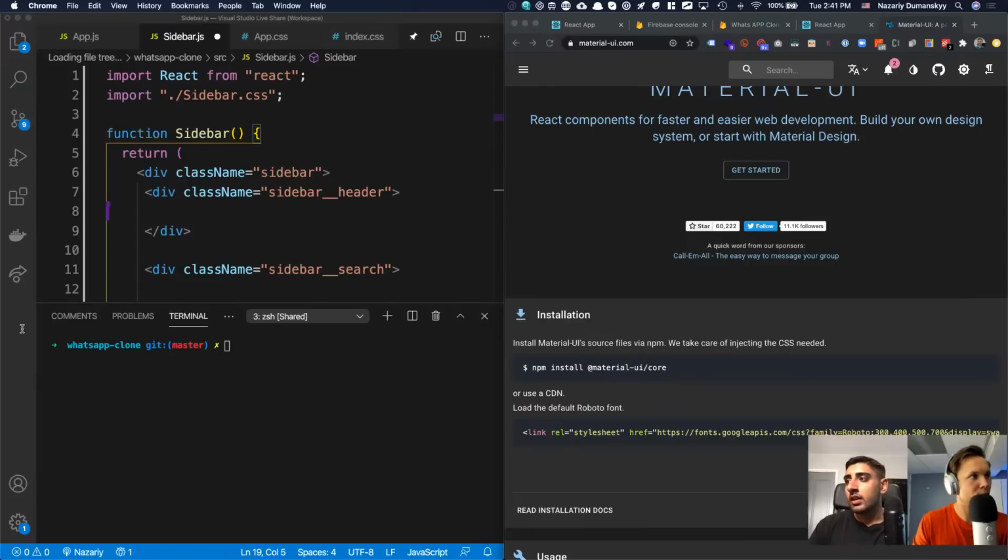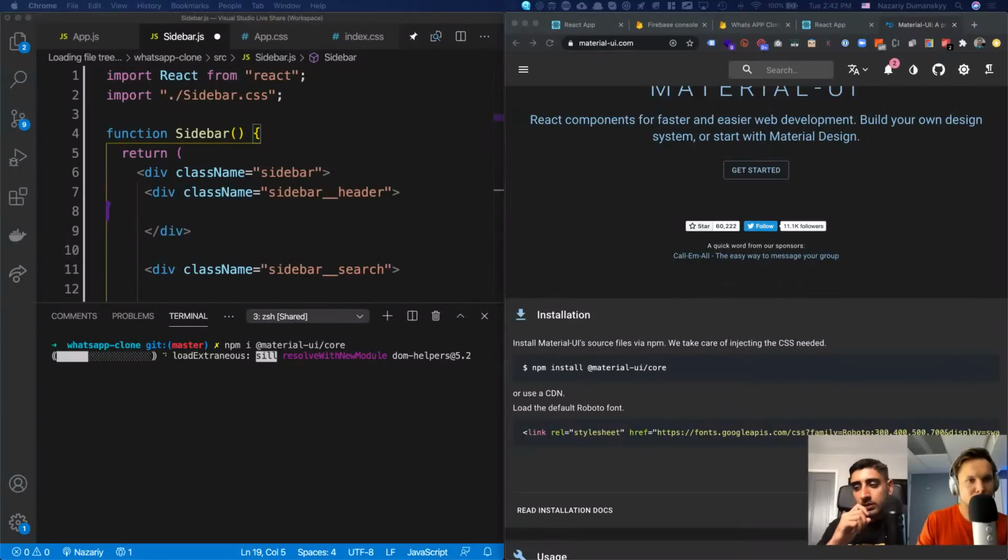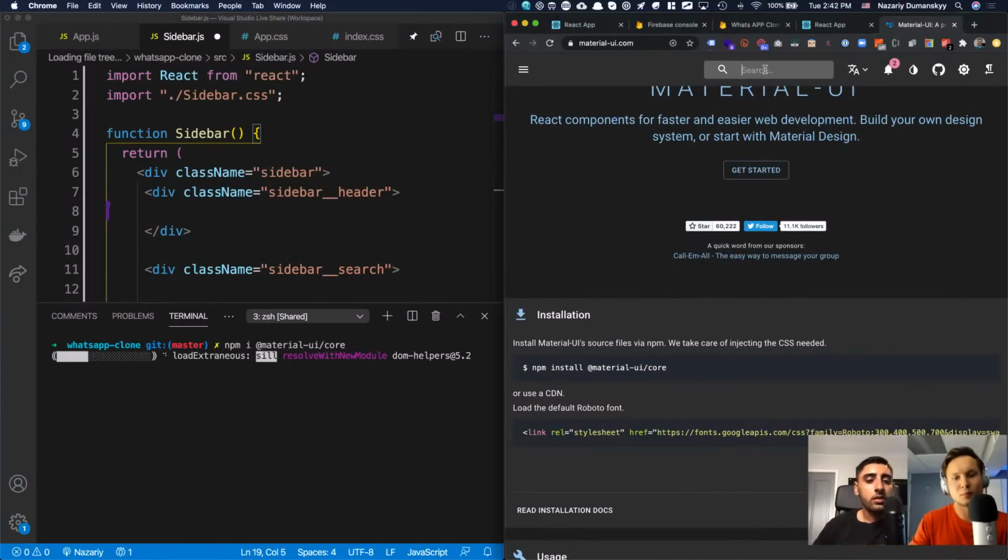ls. And what I'm going to do is say npm i, so npm install, and then we're doing material-ui/core. You can go ahead and do that. What that will do is install all of the Material UI dependencies, all of the different components that they give us, everything included inside Material UI gets pulled in. While we wait for that to install, let's go to the search bar on the right and type in icons.